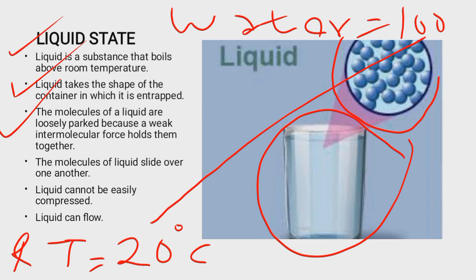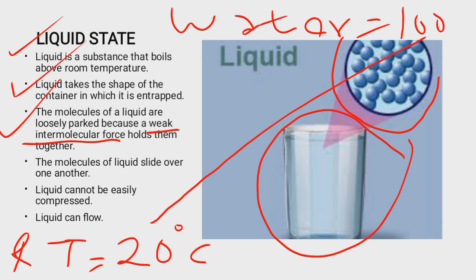Why are they loosely packed? Because they are held by a weak intermolecular force. That is why when you are looking at liquid from above, you didn't see any space. But when you drop a particle like a stone inside, it's going to percolate and move down to the bottom of the liquid because the molecules of liquid are loosely packed.